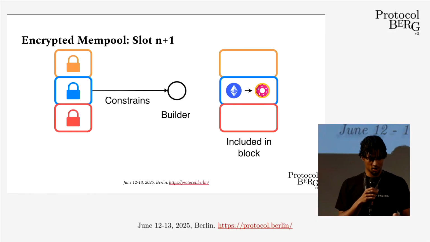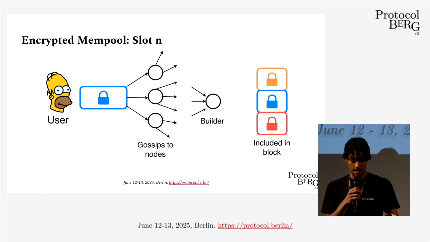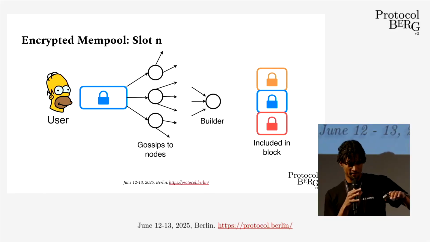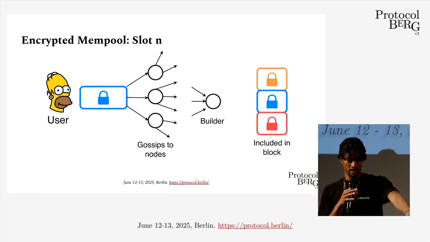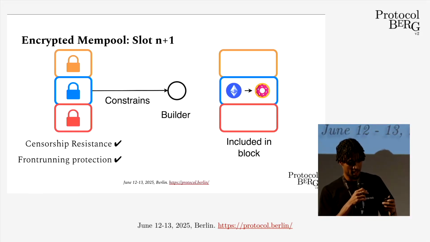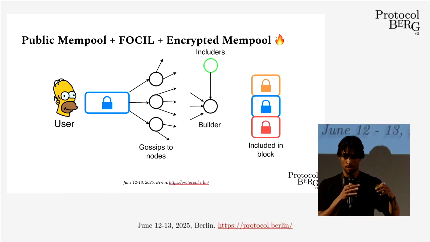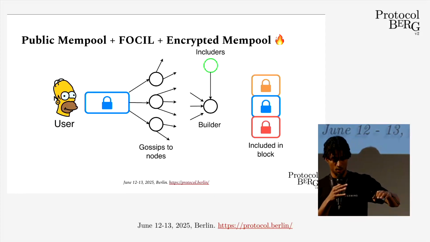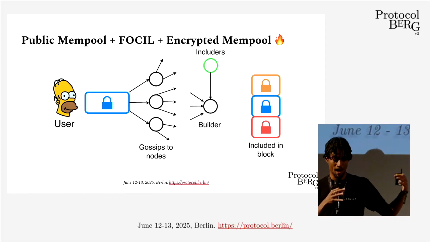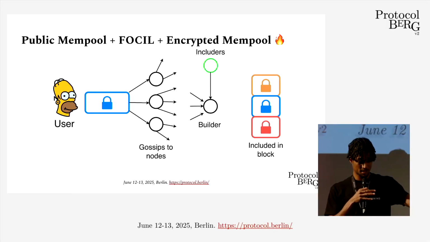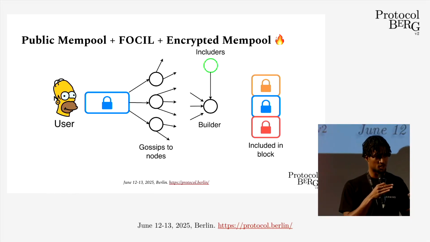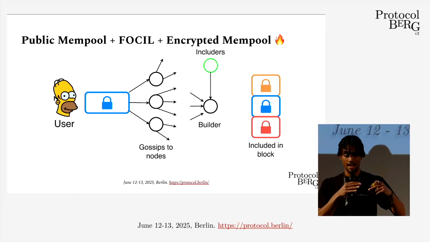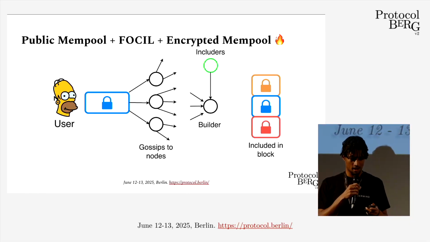So if I just go back here. In this case, we still have a problem: the builder in this slot could just ignore this blue encrypted transaction and not put it on chain. So the benefit is if we combine FOCIL with encrypted mempools. Now we still go through the public mempool, but we're adding these two together. So we have the includers, and then we can be sure that all of these encrypted transactions are going to be on chain. So essentially, we now have two layers of censorship resistance.